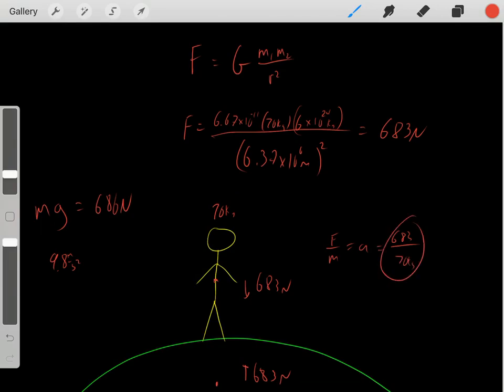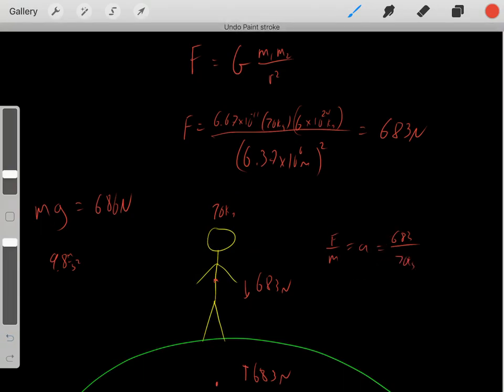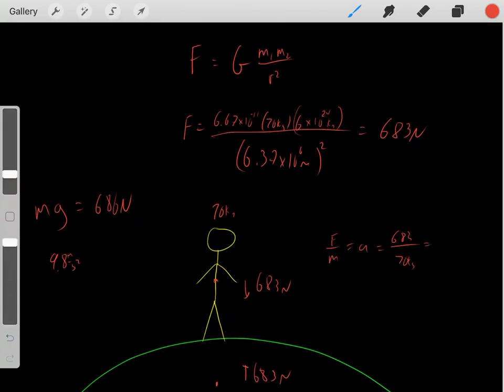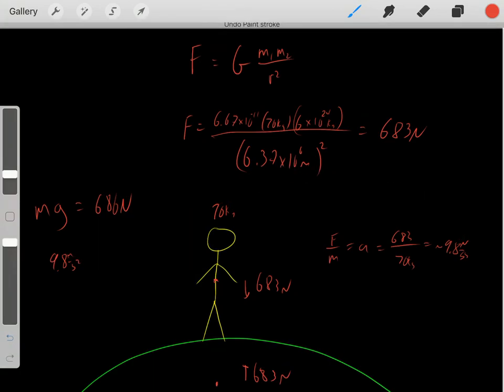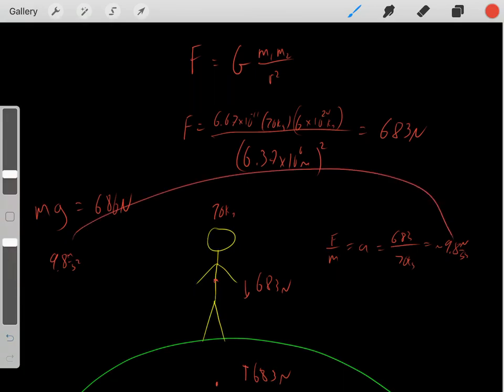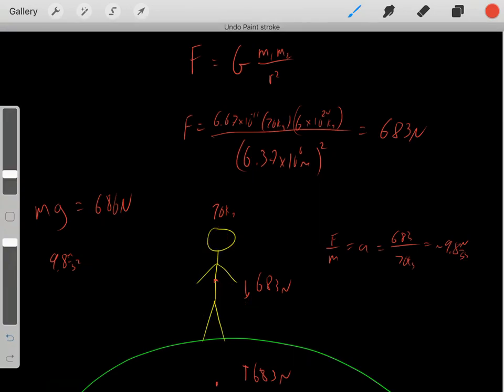So now we know the force and the mass, and we can solve for the acceleration. We would get an acceleration of roughly 9.8 meters per second squared. That's partly where this g comes from, and that explains why the acceleration due to gravity is 9.8 meters per second squared. So that's why the person moves towards the Earth.